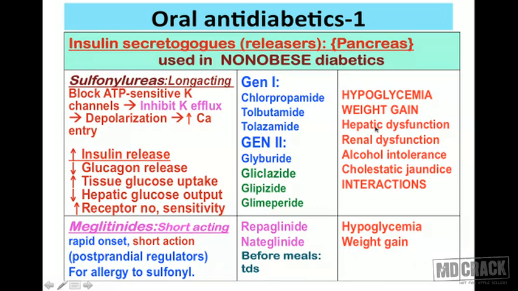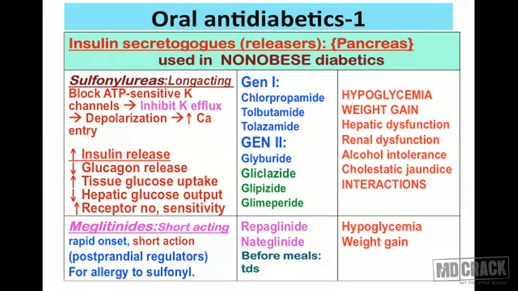Now we go to the first group, that's the sulfonylureas. Common adverse effect is hypoglycemia. Next one is gain in the weight. On long-term use, they have got the liability to produce hepatic and renal dysfunction. And very importantly, do you remember your alcohol chapter? Chlorpropamide and tolbutamide, they can produce alcohol intolerance. So while the patient is receiving a sulfonylurea, the patient is not supposed to consume alcohol because these drugs have got disulfiram-like effect.